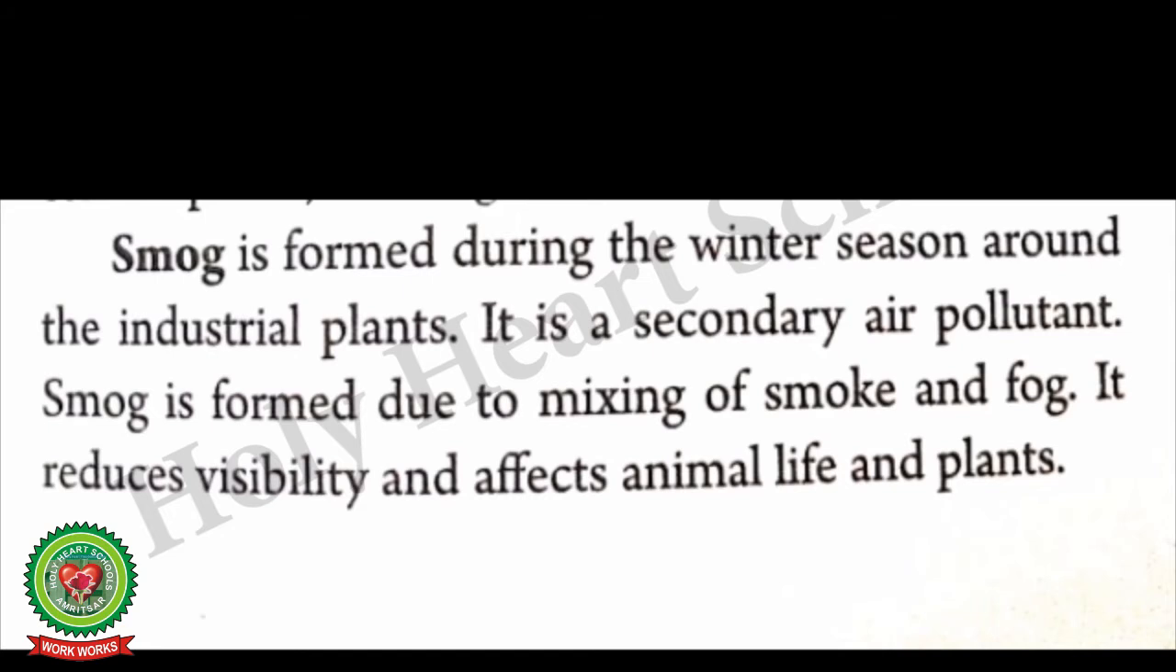Smog is formed during the winter season around the industrial plants. It occurs when air close to the earth is cooler than the air above it. Under these conditions, the pollution cannot rise and gets dispersed and causes smoke. It is a secondary air pollutant. Smog is formed due to the mixing of smoke and fog. Hence, it is a mixture of smoke and fog. It reduces visibility and affects animal life and plants.